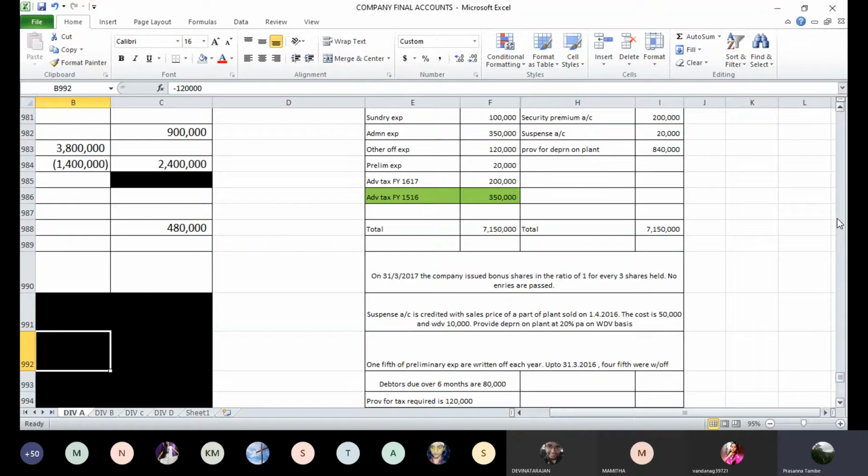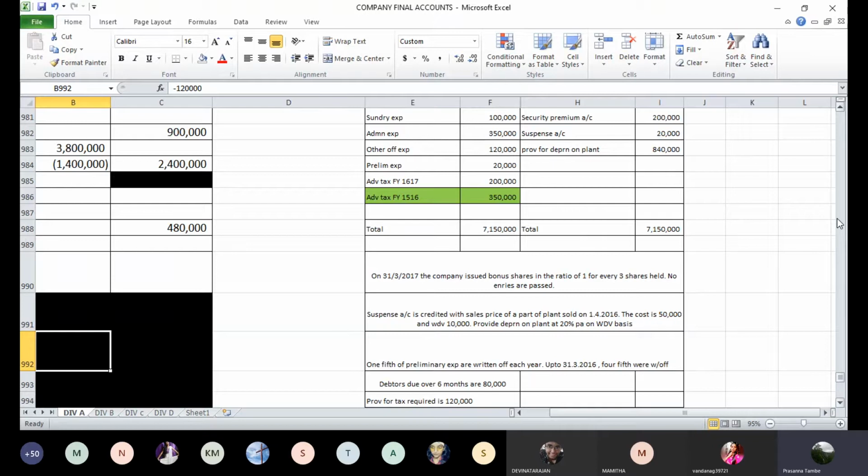Having said this, it says up to 31st March 16, that is up to end of last year, 4/5 was written off. What does this mean? 4 years have already gone in write-off. So this year is the last year of write-off. Did you follow what I'm trying to say? 4/5 are already written off till 31st March 16.